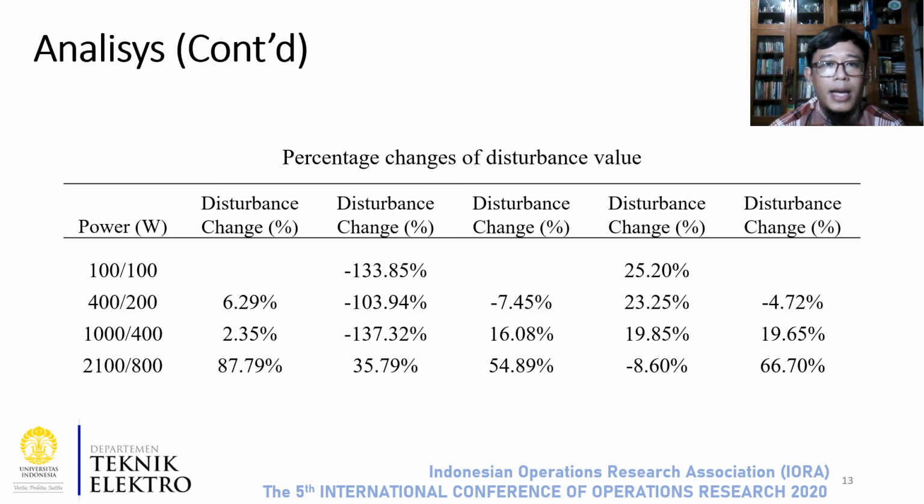The next analysis is on the table in this slide. This is the table of percentage for disturbance changes from the previous slide. At columns 3 and 5, the negative value is the opposite of columns 2, 4, and 6. It means the negative values are the increases of disturbance values.